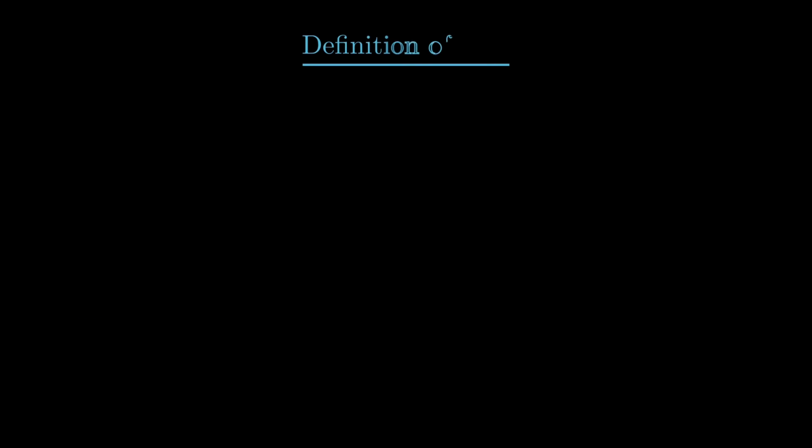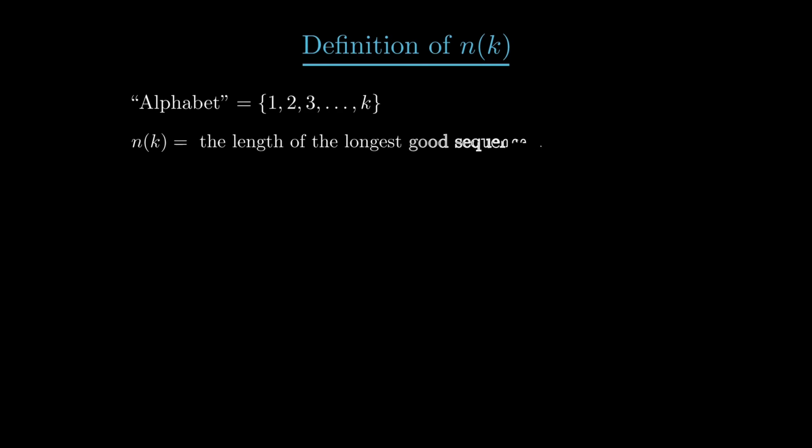The n of k function is defined as follows. Take the set of integers from 1 to k, this is called our alphabet, and find the longest good sequence using just those numbers. N of k is the length of that sequence.